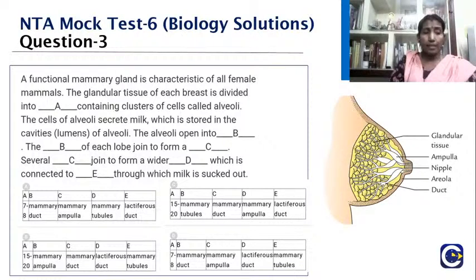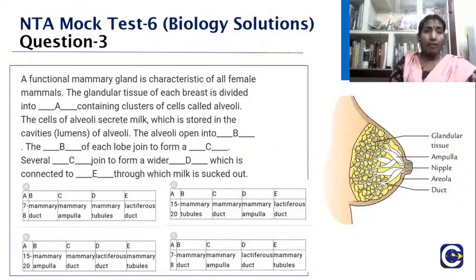Now what is happening here? You can see the glandular tissues will be divided into 15 to 20 mammary lobes. And what is going to happen here? They contain a cluster of cells which we call the alveoli.